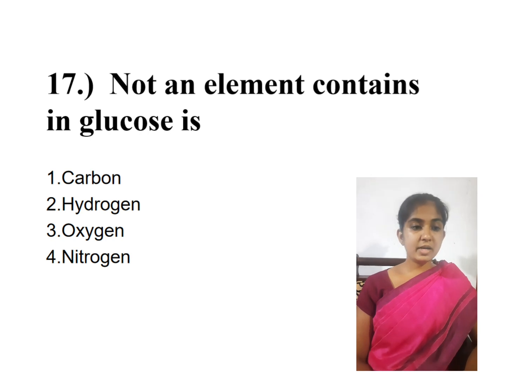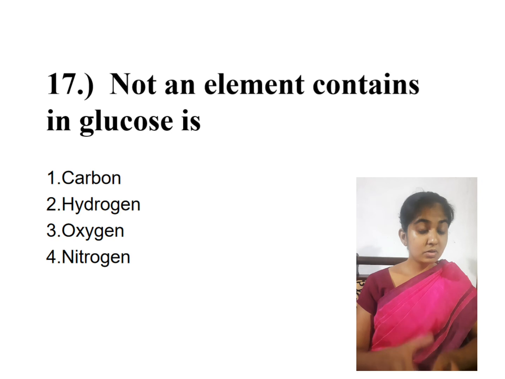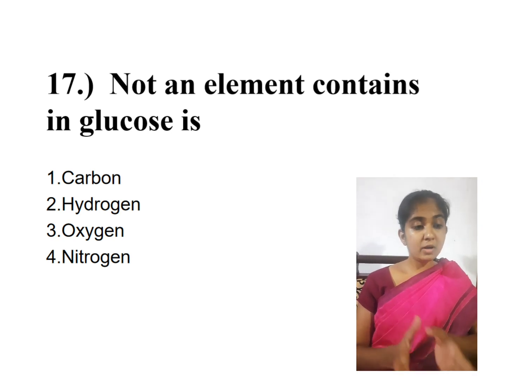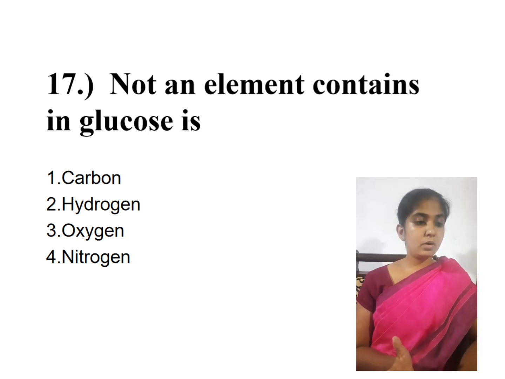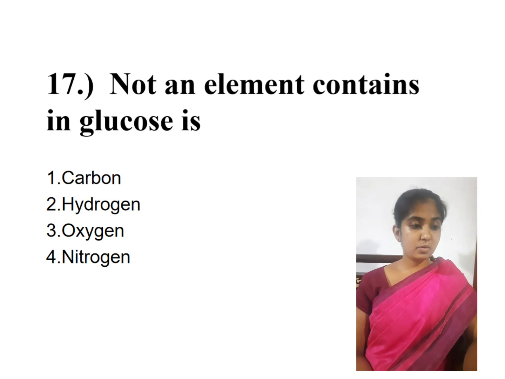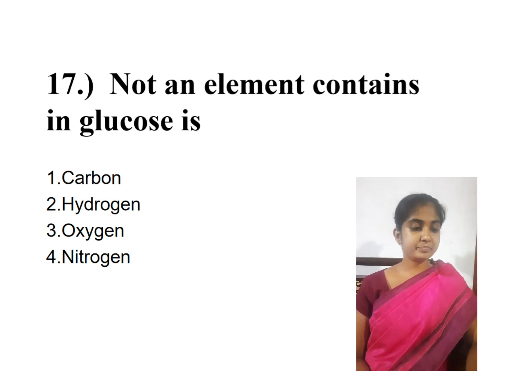Next question, not an element contained in glucose. We know a glucose molecule is made of carbon, hydrogen, and oxygen. So nitrogen is not in the glucose molecule. So the answer is nitrogen.